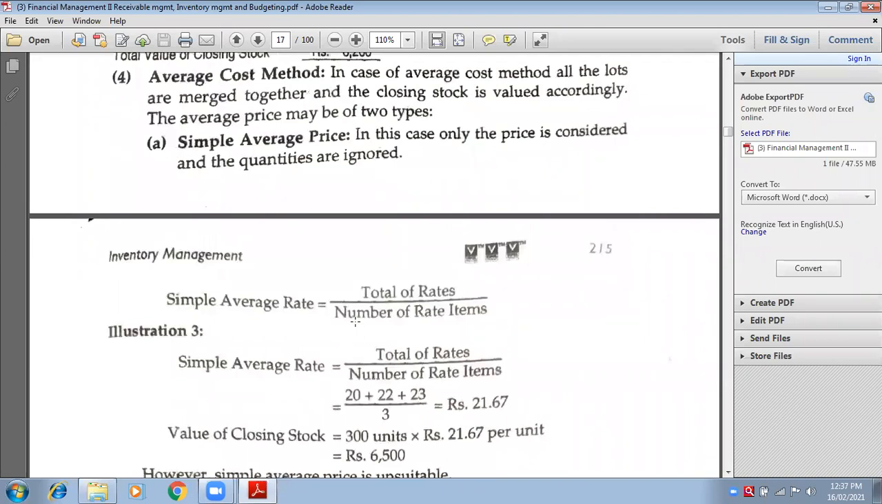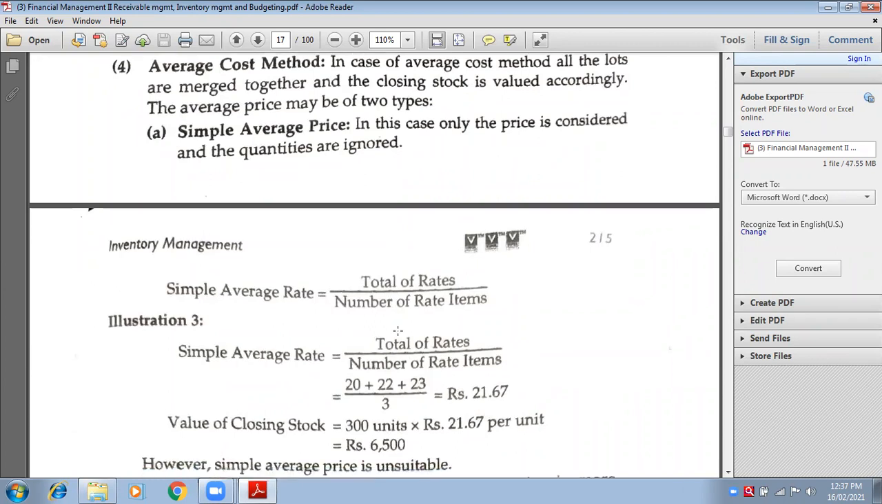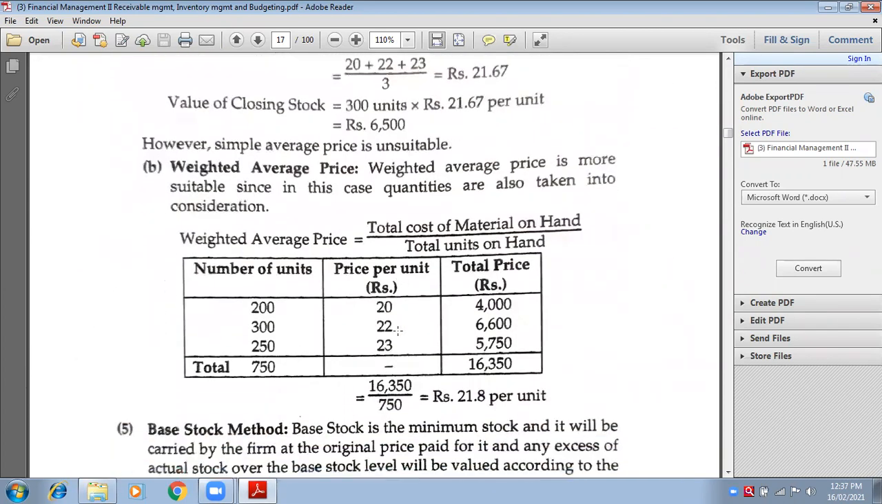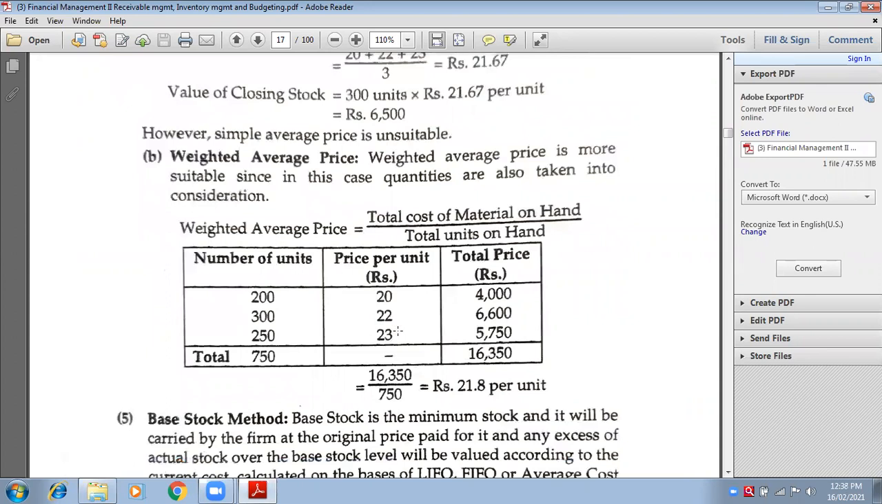Average means simple average, like total of the items divided by number of items. So you know what is average. Now, weighted average means we have to count its total weight. What is the total quantity of that particular product? Suppose total quantity is 750, so 750 will be taken as the base. How many units are made? Suppose 750 units. Now quantity, we have to take as my base.